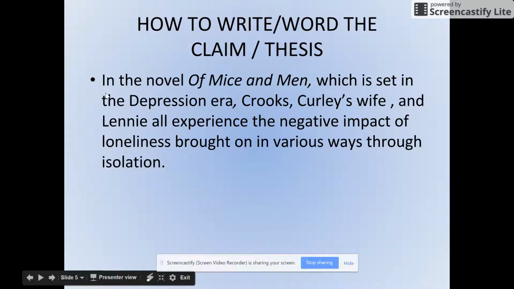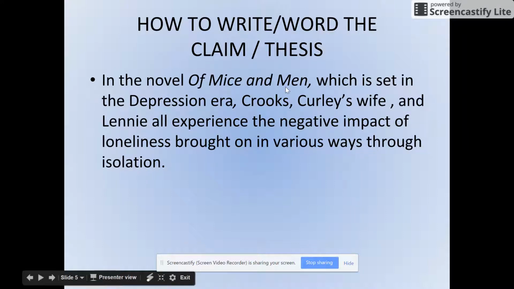How to write your thesis? Again, you want to include the name of the book, so we have Of Mice and Men here. Add a little bit of flavor to it. Add your own voice to it. It has to be your own wording. Don't steal my thesis and reuse it. Don't steal my thesis and change a word in it. I'm giving you an idea, but you have to come up with your own way of writing it.